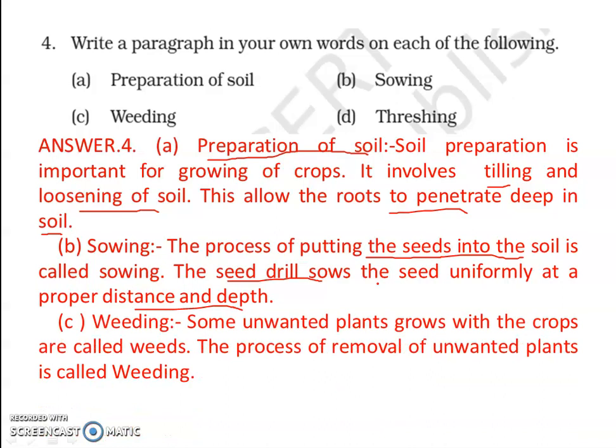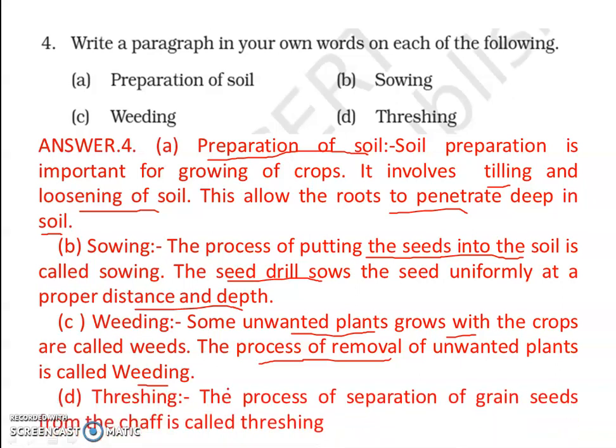Now the third one is weeding. Unwanted plants are called weeds. Weeding is removing the unwanted plants from the crops, right? The process of removal of unwanted plants is called weeding. Weeding can be done manually or by using chemicals. These chemicals are called weedicides. Now the last one is threshing. After cutting down the crops, we have to separate the grains from the chaff; this is called threshing.